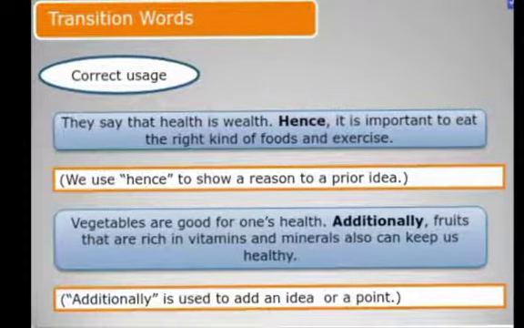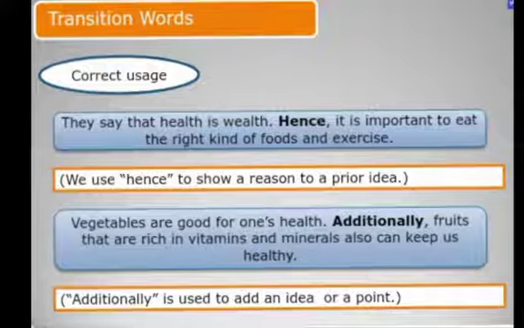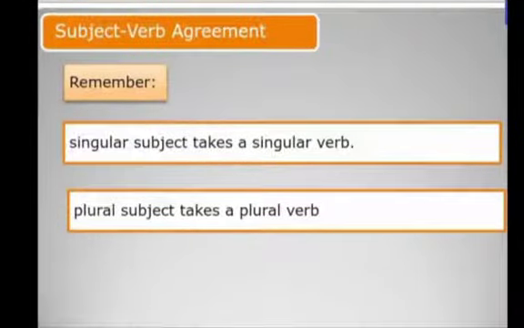For example, they say that health is wealth. Hence, it is important to eat the right kind of foods and exercise. That means we are giving a reason for our idea. So, in another sentence, we are using additionally. We are adding one more idea to the same point. Vegetables are good for one's health. Additionally, fruits that are rich in vitamins and minerals also can keep us healthy.